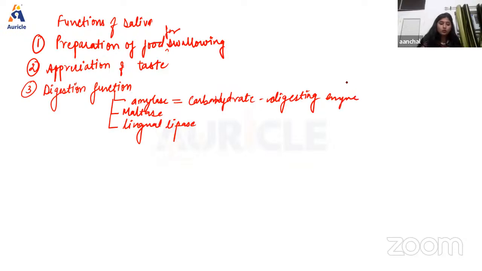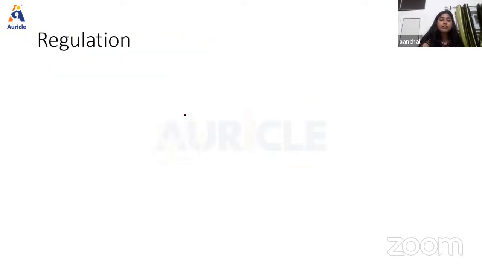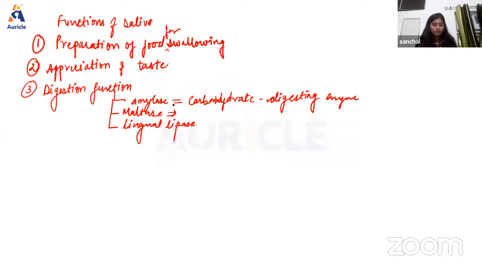It acts on cooked or boiled starch and converts it into dextrin and maltose, right? So starch digestion starts in the mouth, and a major part of it occurs in the stomach, because food stays for a very short period of time in the mouth and a long period of time in the stomach. Okay, so next we have the action of maltase. Maltase is present only in traces in human saliva, and its main function is that it converts maltose into glucose.